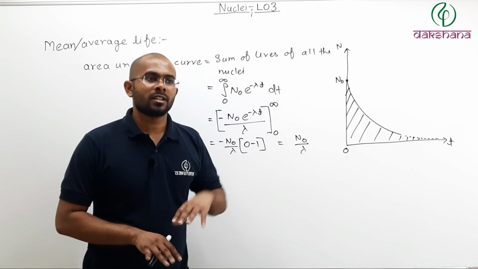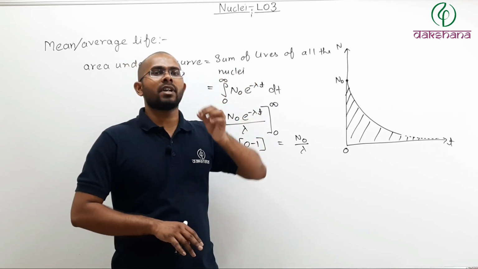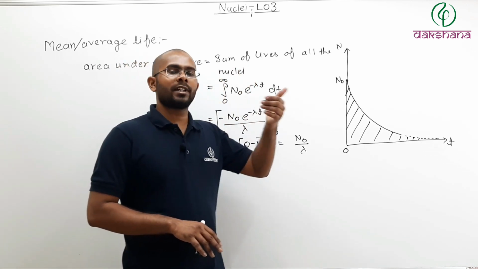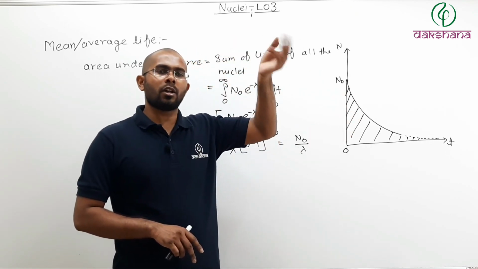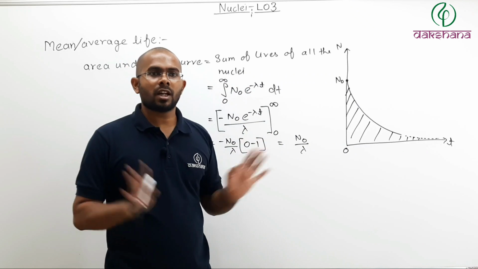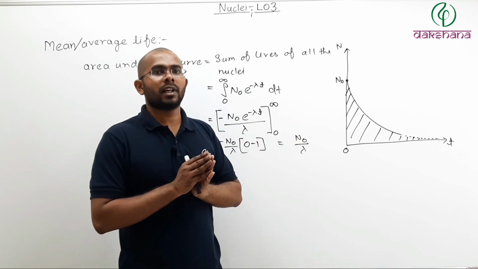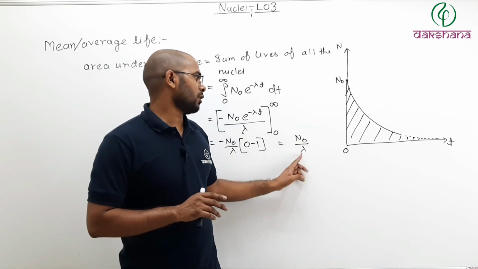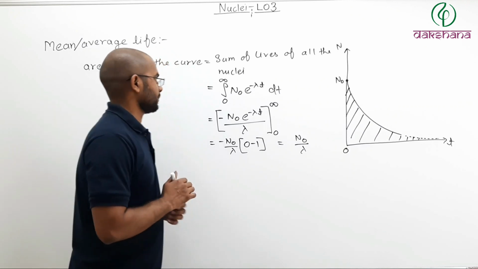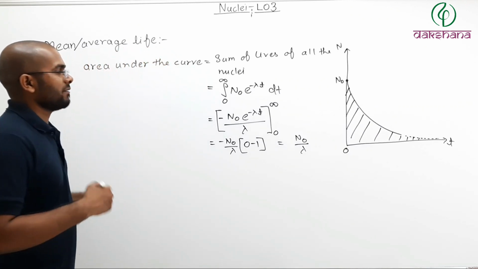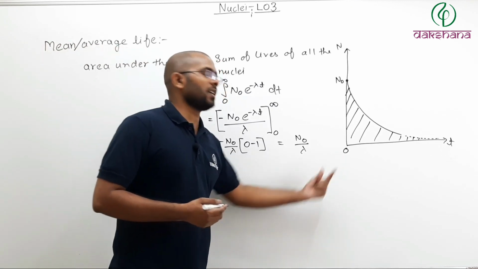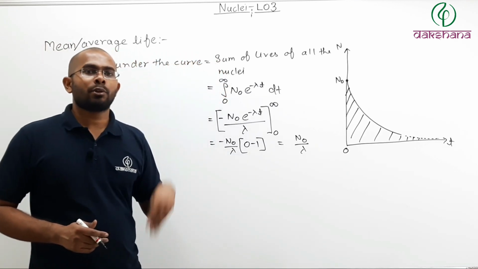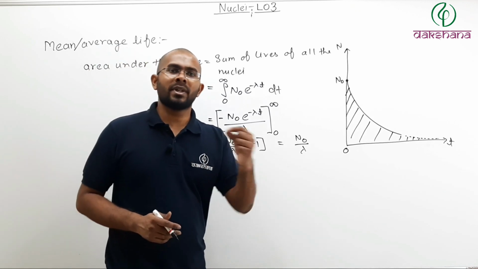Now remember, some of those nuclei will decay very early, some of them will decay after some time, and some of them might take a very long time to decay. But sum of all those lifespans will be how much? N naught by lambda. Now, what will be average life? Average life is nothing but the sum of all the lives divided by the total number of nuclei present in the beginning.